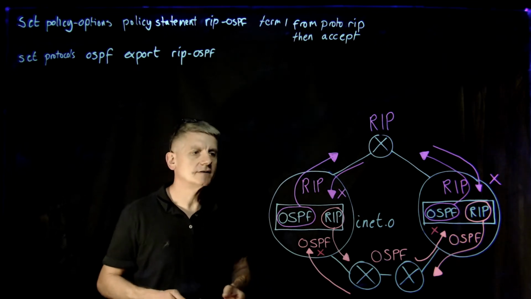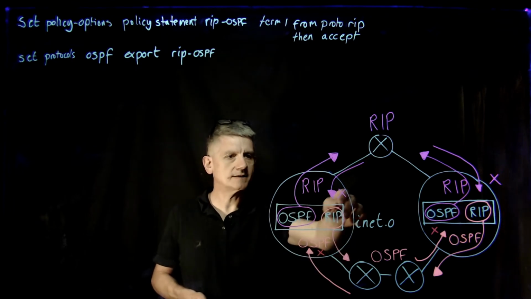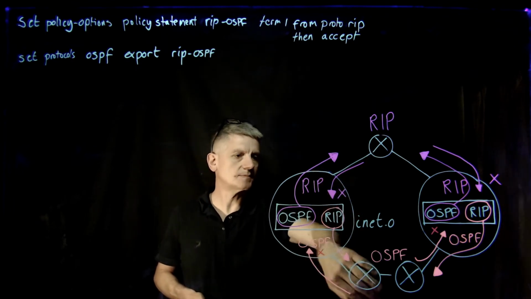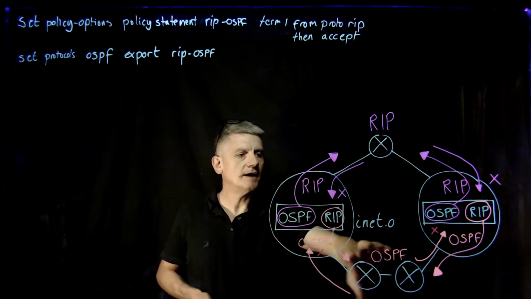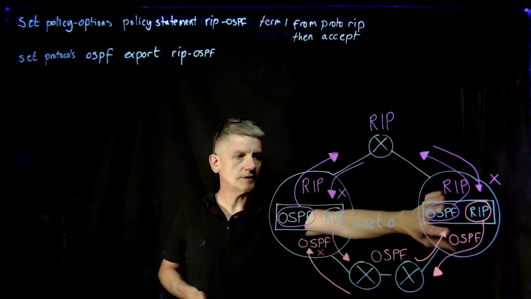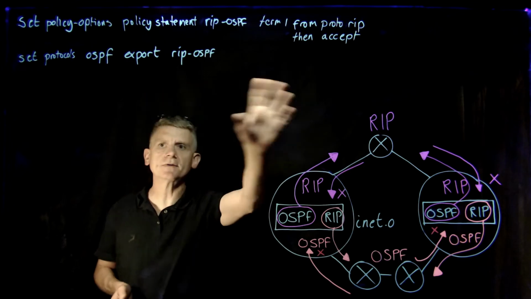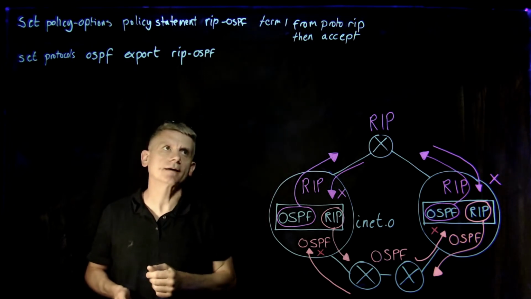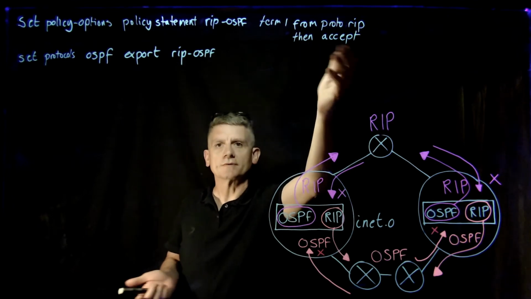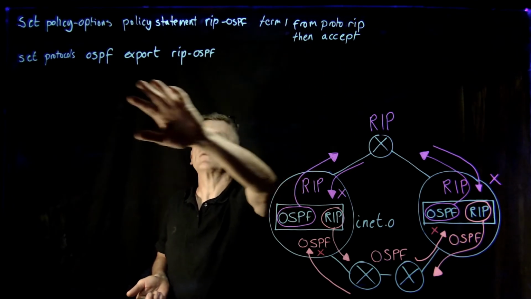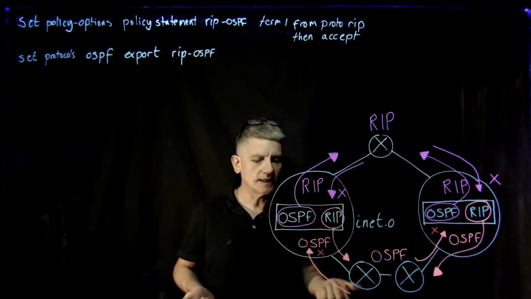Okay, so let's do the other direction. So here we're selecting the RIP with a policy statement. We're going to be exporting it out of the OSPF, so it'll be an OSPF export, and then that will flow across the other ABR, and the other ABR we're doing the same. Now if we look at the commands up here, you'll notice there's an awful lot less commands. We're choosing not to tag the routes, although we could, and we've got an export policy, but we don't have an import policy. So that's interesting.